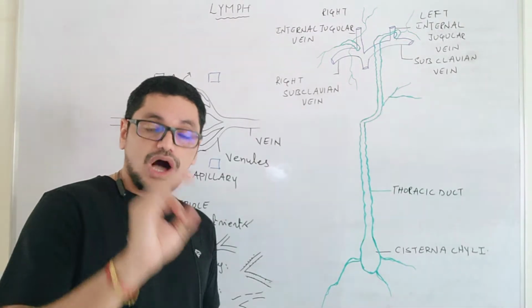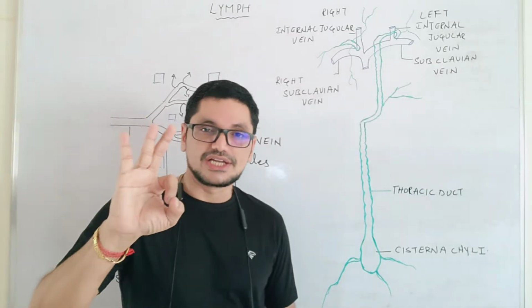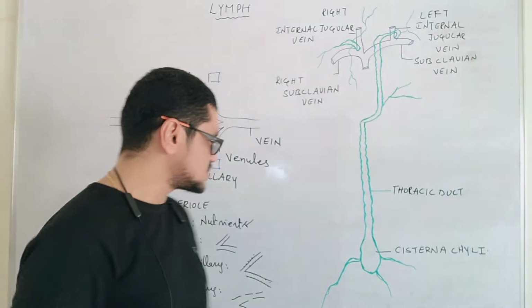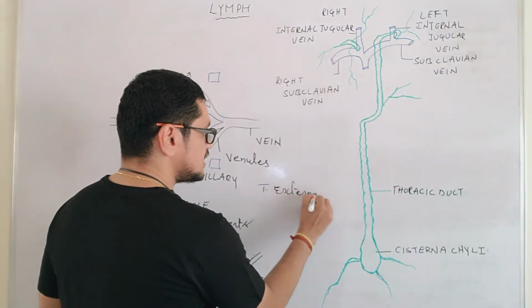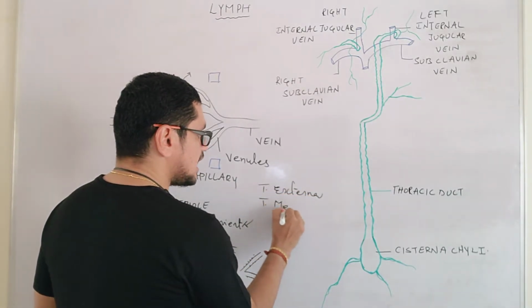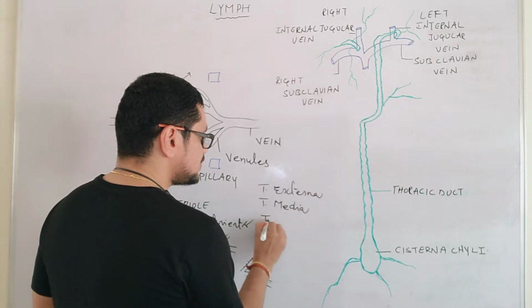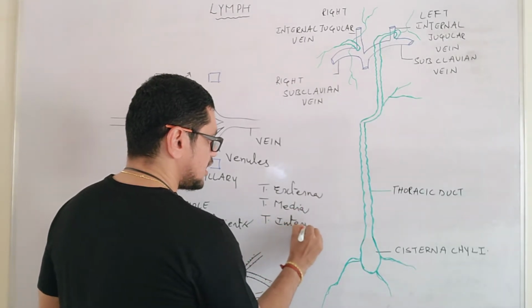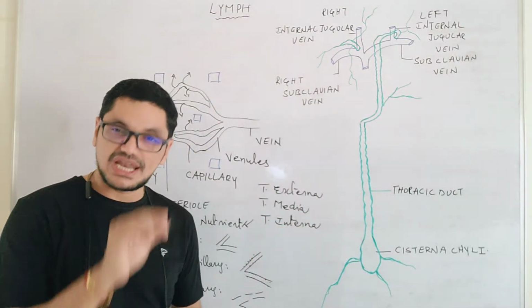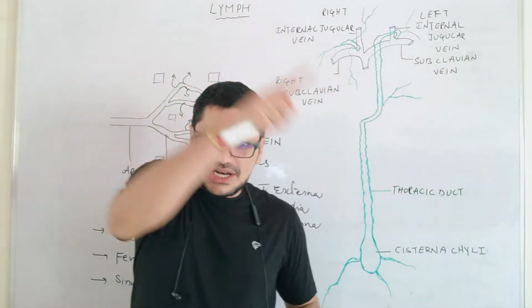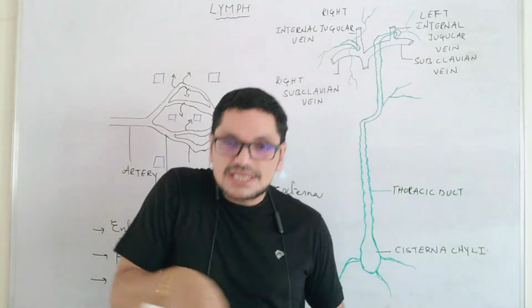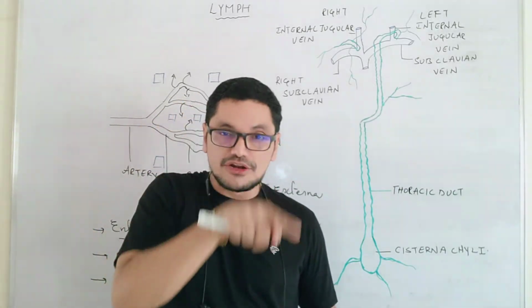Generally, if you observe the wall of a blood vessel, it contains three layers. Tunica externa is the outermost layer, tunica media is the middle layer, and tunica interna or tunica intima is the innermost layer.